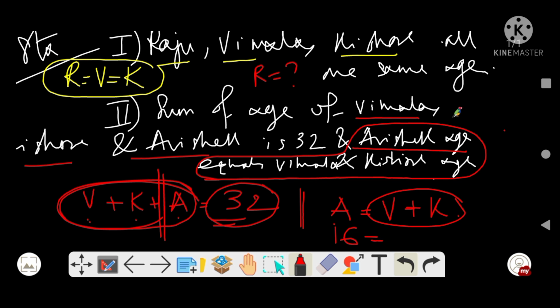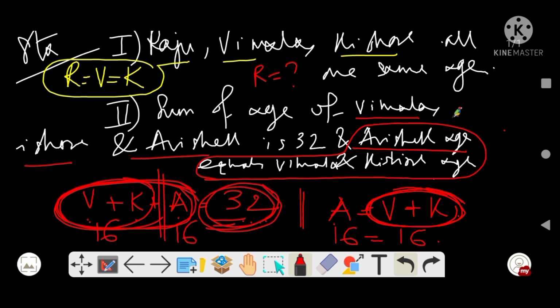That automatically means Vimala and Kishore together is 16. Are you able to understand? If the three ages sum to 32 and Abhishek's age equals the two together, that means Abhishek is 16 and they together are 16. That makes it 32, right?